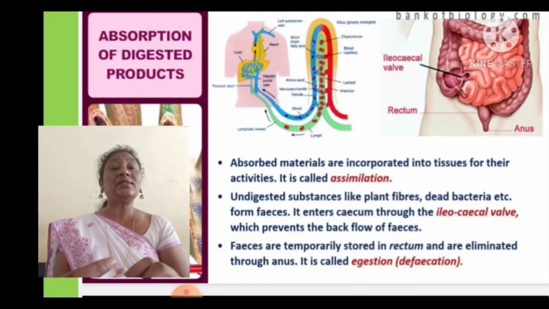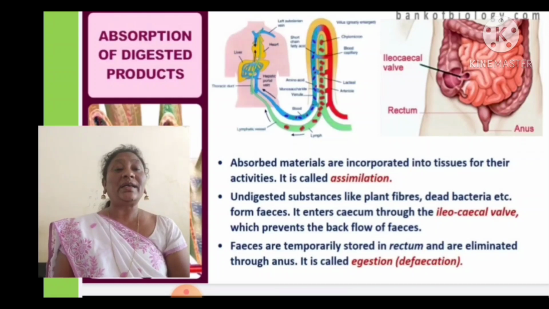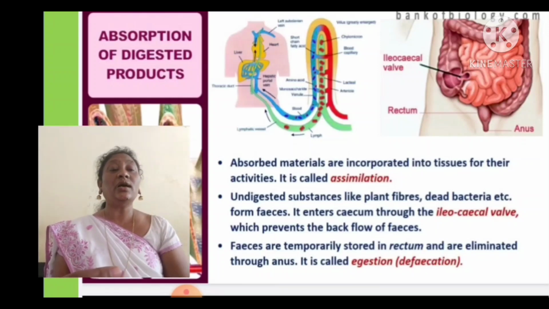Undigested substances like plant fibers, dead bacteria, etc., form the feces. They enter the cecum through the ileocecal valve, which prevents the backflow of the fecal matter.